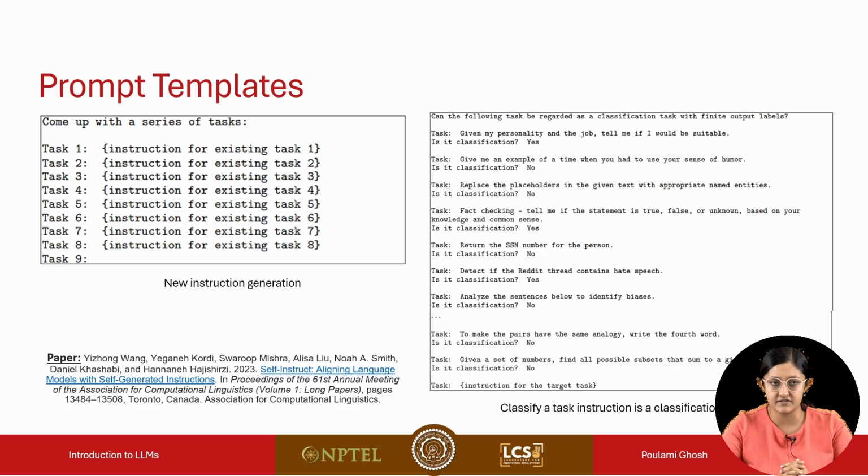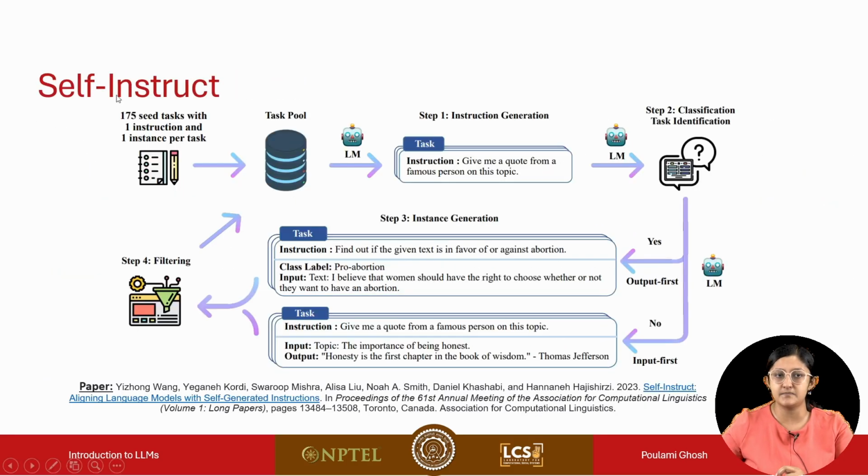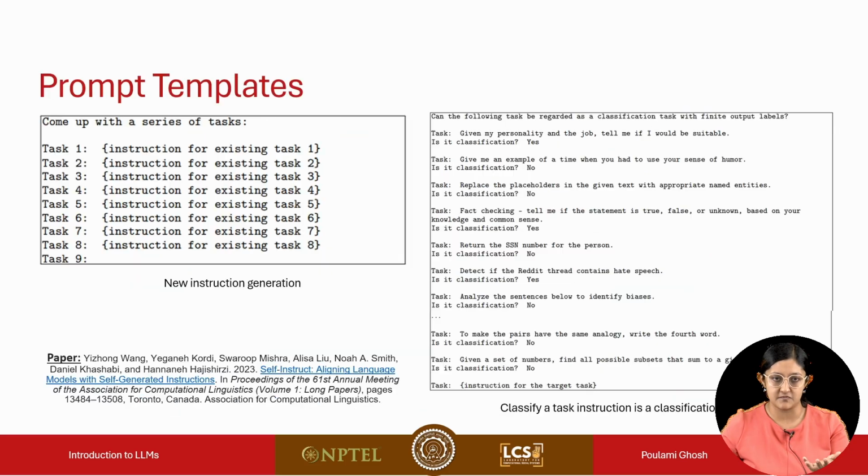One of the steps that we saw was instruction generation. For instruction generation, from the initial pool of 175 seed tasks, 8 tasks are sampled. Of these 8 tasks, 6 are human written and 2 are generated by the language model. We pass the instructions for those existing tasks, and these serve as examples. Based on this, we want the language model to generate new instructions. These are the 8 tasks randomly sampled from the pool, and with this, new instructions will be generated.